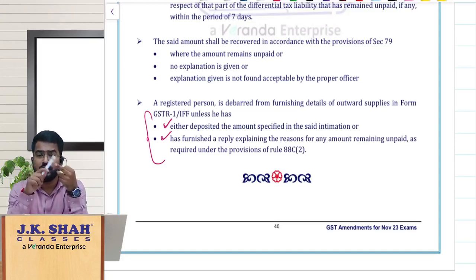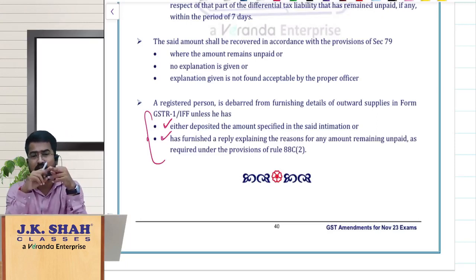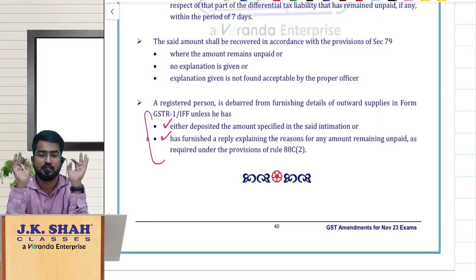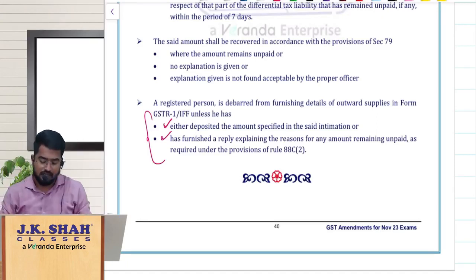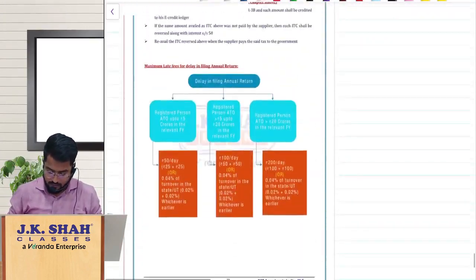Next, rule 88C, according to that, you got some intimation from the government: there is a difference between your GSTR 1 and 3B, so please explain the differences and pay the tax liability. Like that, you got the intimation. You have not paid the tax liability, or you are not even replying to them. In these cases, you are debarred from filing your GSTR 1 or IFF. Okay.